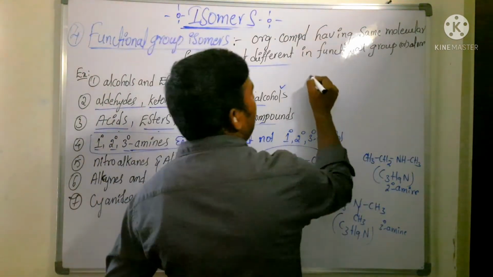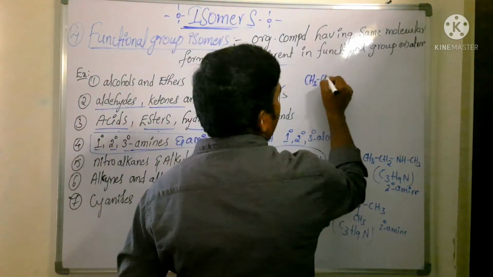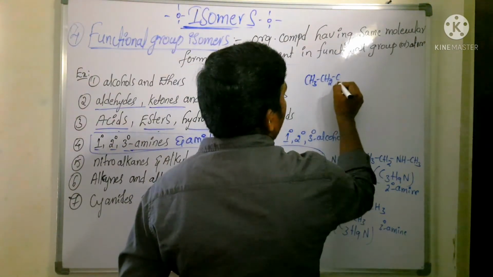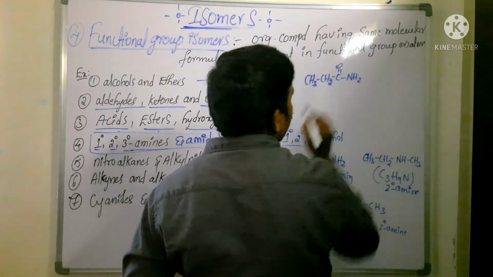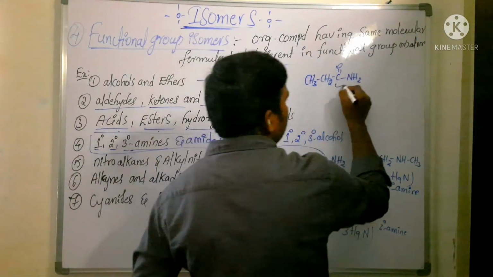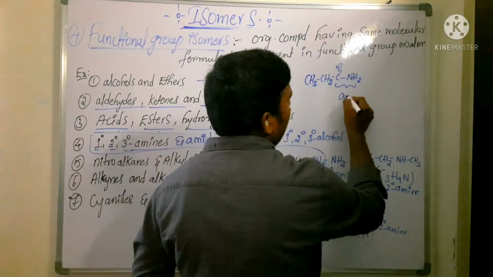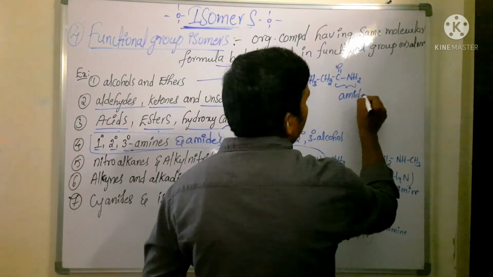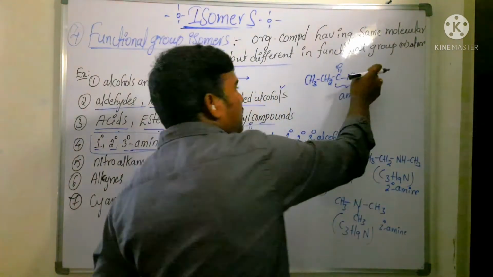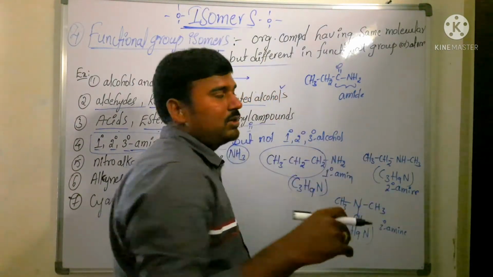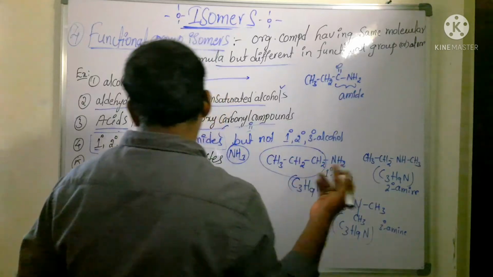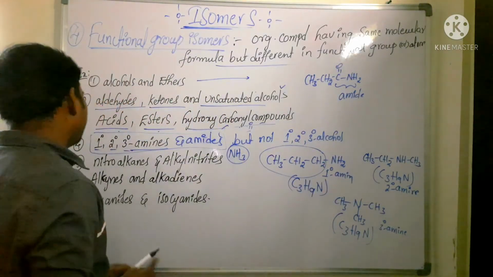And also you can take the amide. Which are said to be amide here? So CH3, CH2, C double bond O, NH2 group is there, means it is called amide functional group. It is a primary amide. If you replace one hydrogen by one alkyl group, secondary amide, tertiary amide, like that you will get. So those come under functional group isomer.